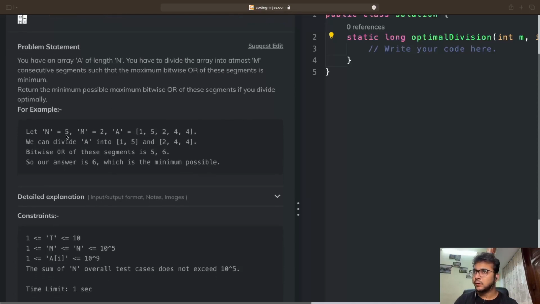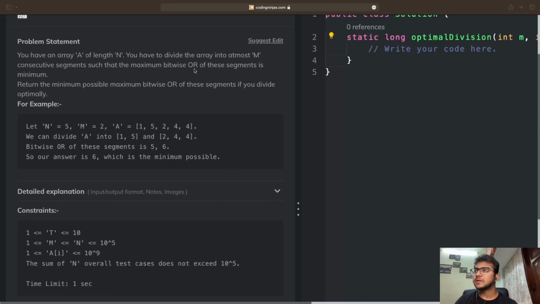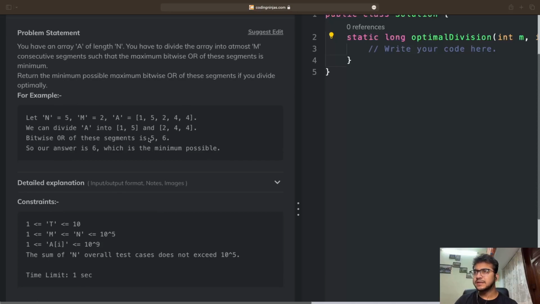For example, let n equals 5, m equals 2, where m is the number of segments that can exist, and they have to be consecutive as well, okay? And then A is equal to 1 5 2 4 4, okay? We can divide A into two parts, 1 5 and 2 4 4, because the bitwise OR of these segments is going to be 5 and 6 respectively. So our answer is 6. One second, the question says the maximum bitwise OR of these segments is minimum. Okay, so the bitwise ORs of these segments are 5 and 6. So our answer is 6, which is the minimum possible.